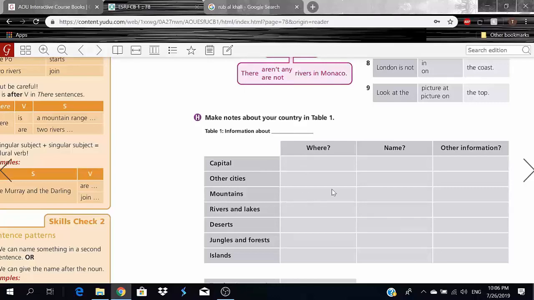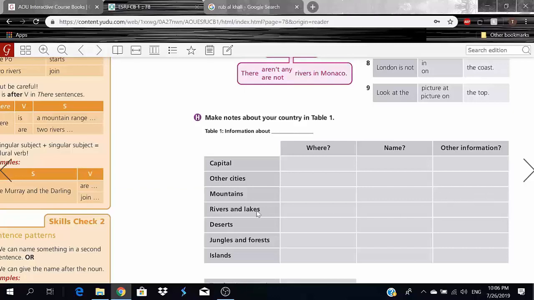And here we have name of the mountain, or mountains should I say, are Asir Mountains, ASIR, A capital, you guys. And for other information, I could say close to the Red Sea, because the mountains are close to the Red Sea.